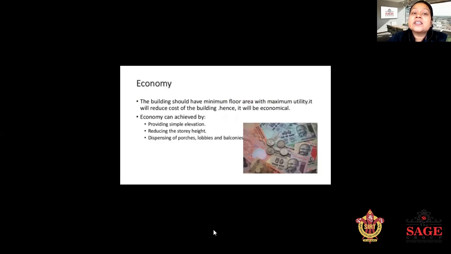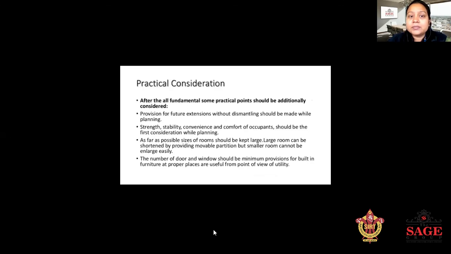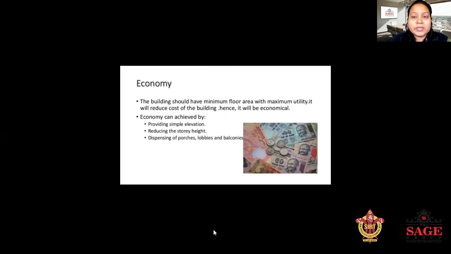Next is economy. In each structure design planning, economy is a must. The building should have the minimum floor area with the maximum utility. It will reduce the cost of the building, hence it is economical. Economy can be achieved by providing simple elevations, reducing the storey height, and dispensing with porches, lobbies, and balconies. These are all the types of principles of planning.